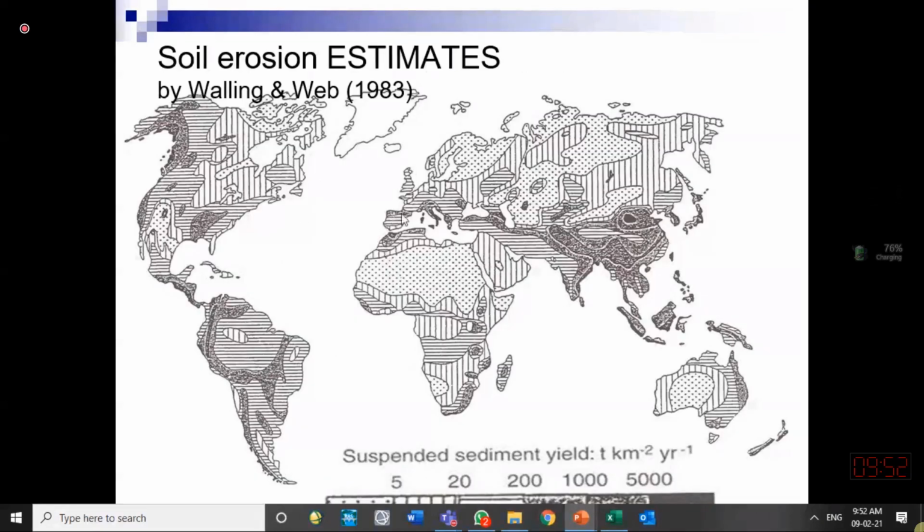Here is a figure showing you sediment erosion yield all around the world in different areas, and its legend is shown at the bottom. You see, here is India, here is Sri Lanka, we are over here. We are in an area in which high sediment yield is occurring.